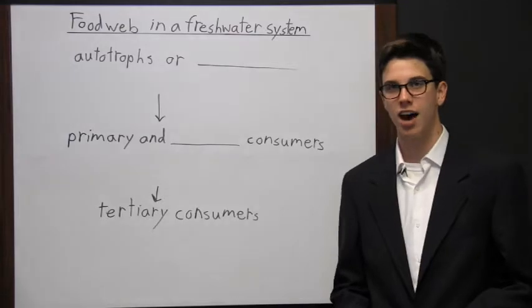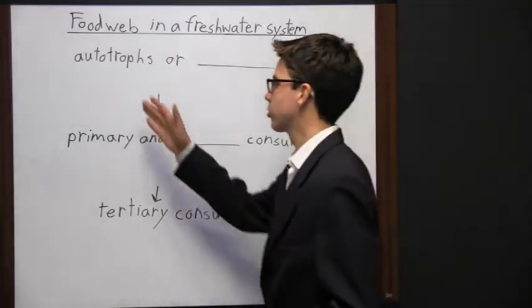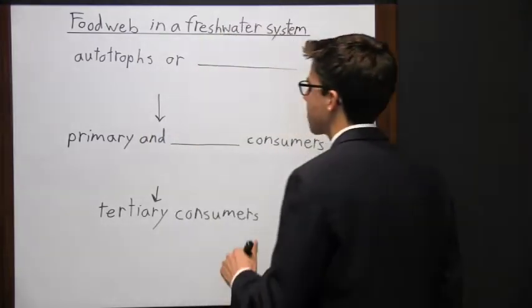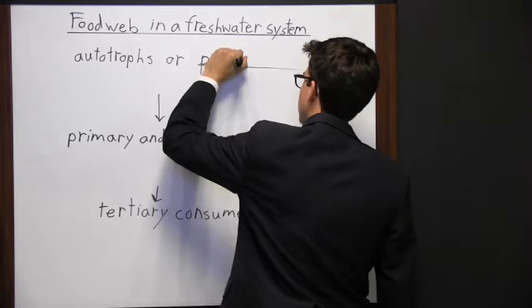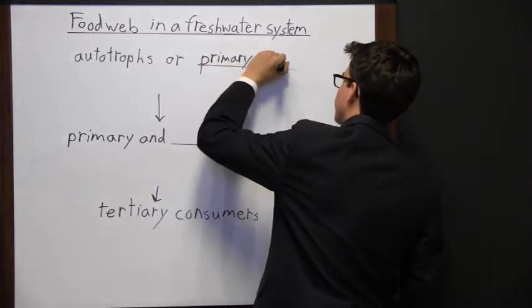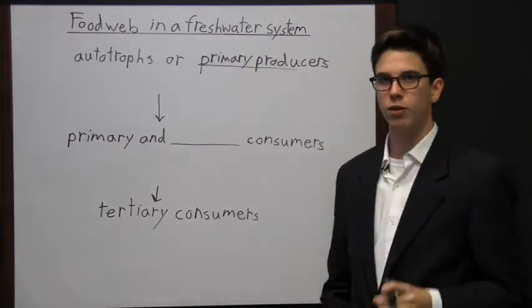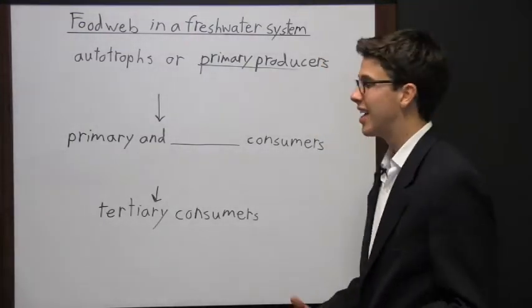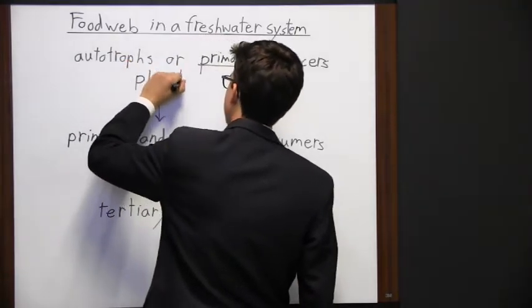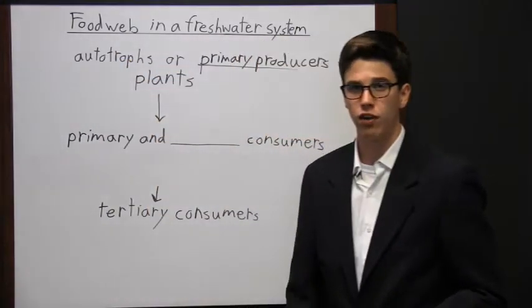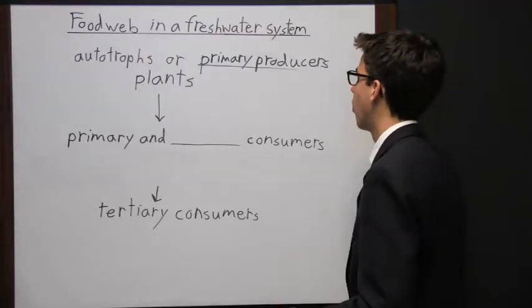The basis of a food web in a freshwater system is the autotrophs, or another name for the autotrophs is the primary producers. So these are organisms that produce their own food. In other words, they don't have to consume something else to get food. So these are going to be plants. But remember, this is in water. So these are plants that are growing in fresh water. And so this is going to be things like algae and other plants you'd find in water.